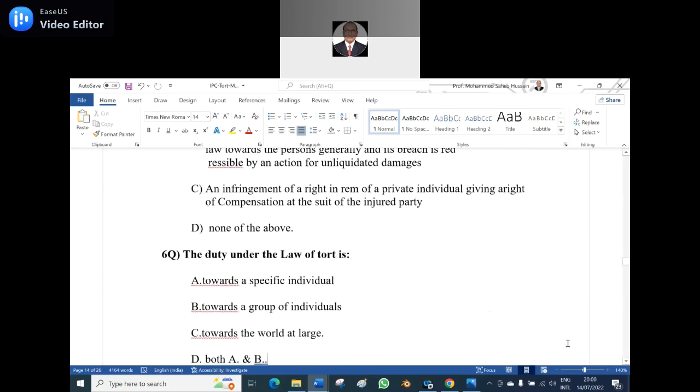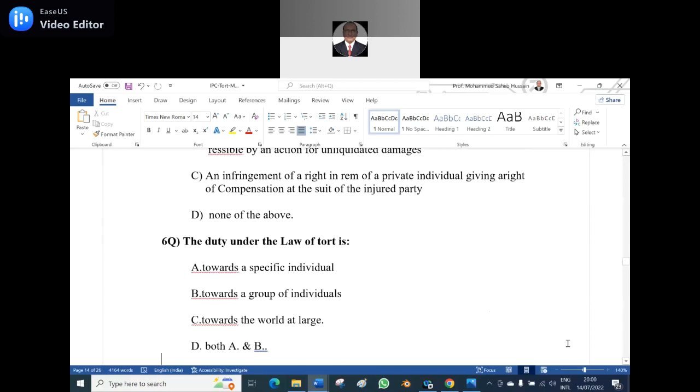The sixth question. The duty under the law of tort is: A, towards a specific individual; B, towards a group of individuals; C, towards the world at large; D, both A and B. Option D, sir. Both A and B. No. Then it should be A then. No, because tort is against the whole world.